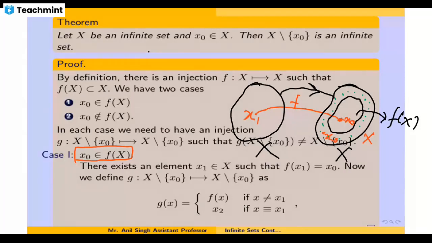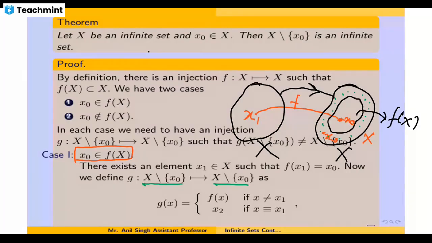Now we have to show that X minus x0 is also an infinite set, and by definition, we have to construct a 1-1 map from X minus x0 to X minus x0. In this case, this function is defined as follows. Since we need a map from X minus x0 to itself, and we are considering the case where x0 is a part of the range of f, we need this function to be defined in the following way.